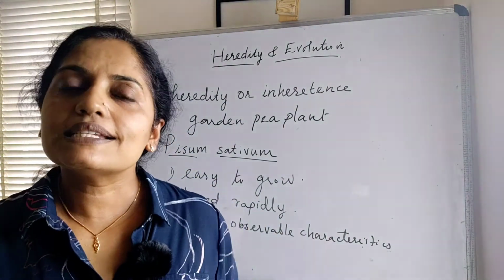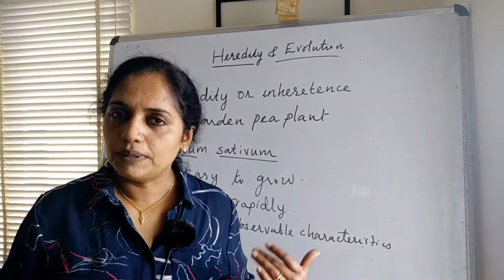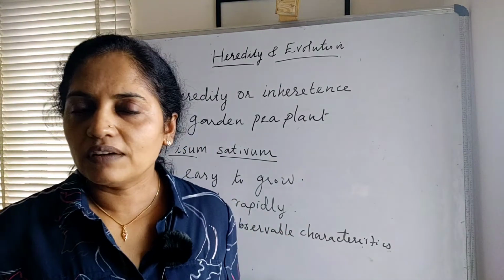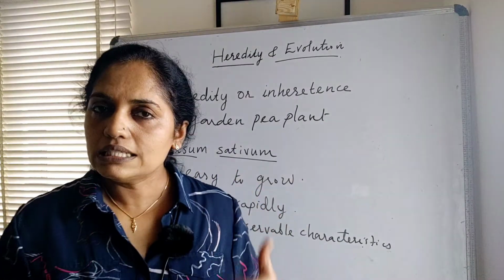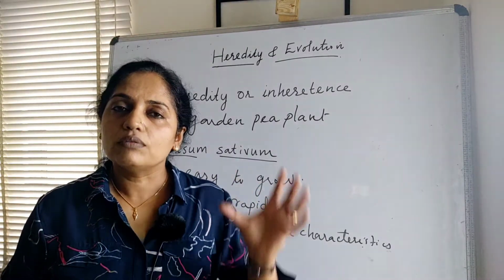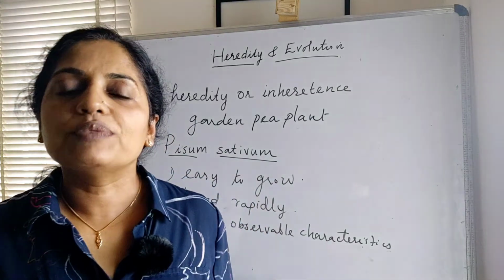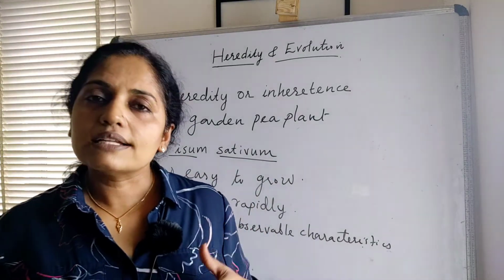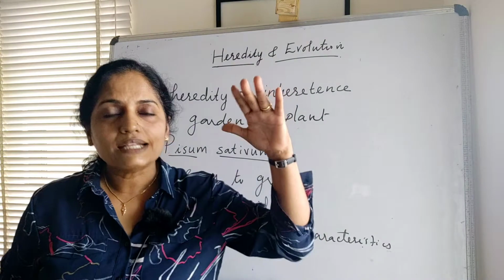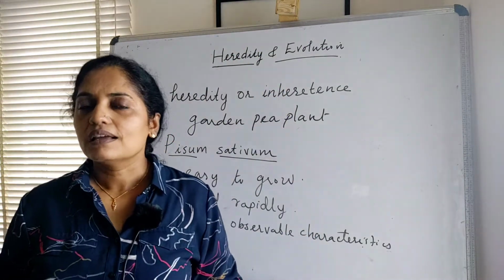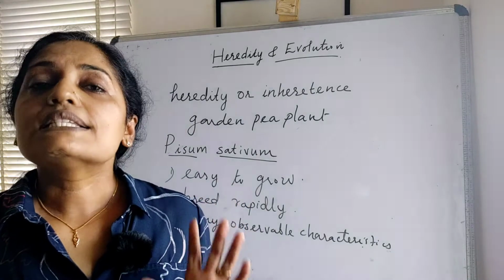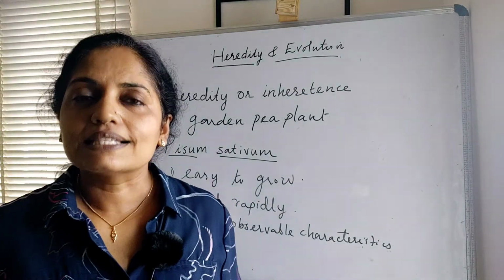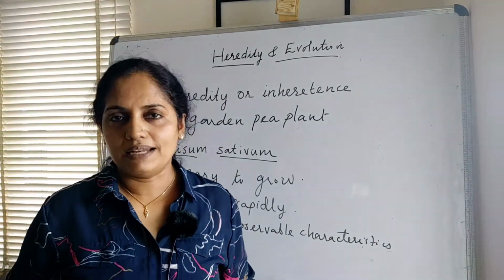Which are the characteristics? Some of them have purple flowers, some of them have white flowers, some of them have round seeds, some of them have wrinkled seeds, some of them have axial flowers, some of them have terminal flowers, some of them are tall plants, and some of them are dwarf plants. Like that, Mendel observed 7 different characteristics in the garden pea plant.